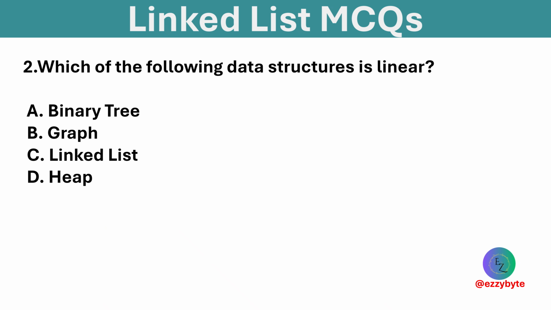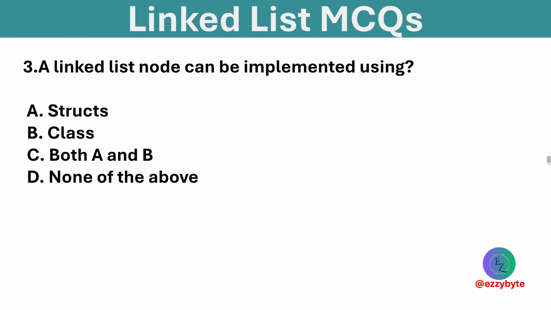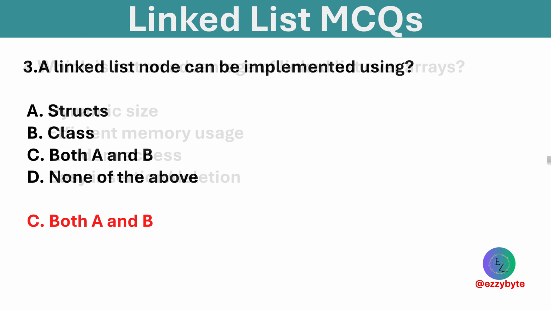Which of the following data structures is linear? Options are binary tree, graph, linked list, and heap. Option C is correct. A linked list is a linear data structure. A linked list node can be implemented using: options are struct, class, both A and B, and none of the above. Option C is correct. A linked list node can be implemented using structs or classes.